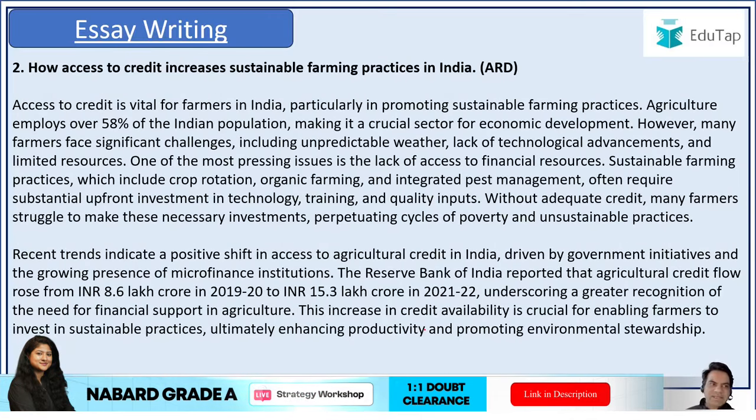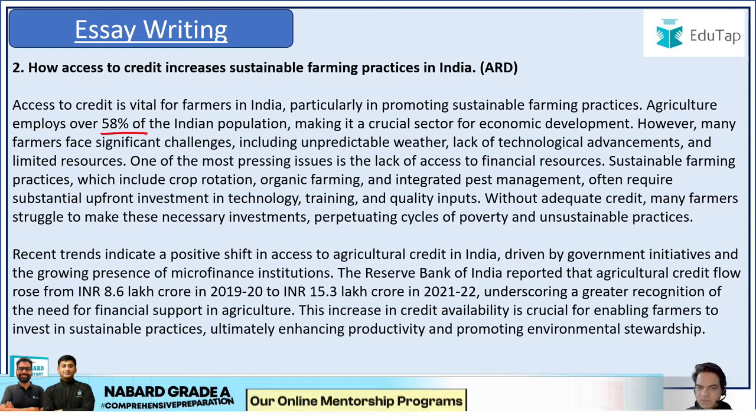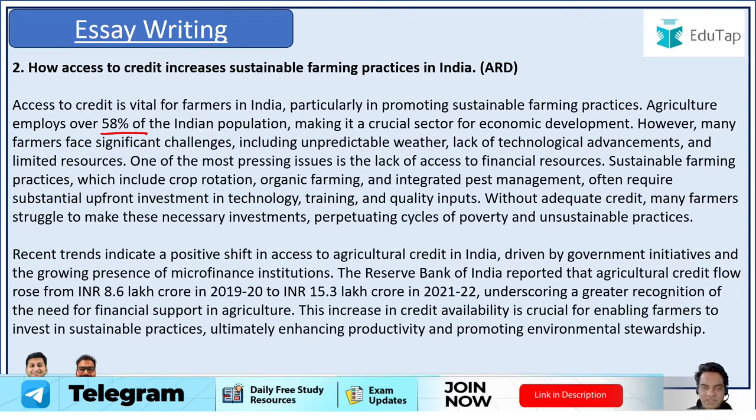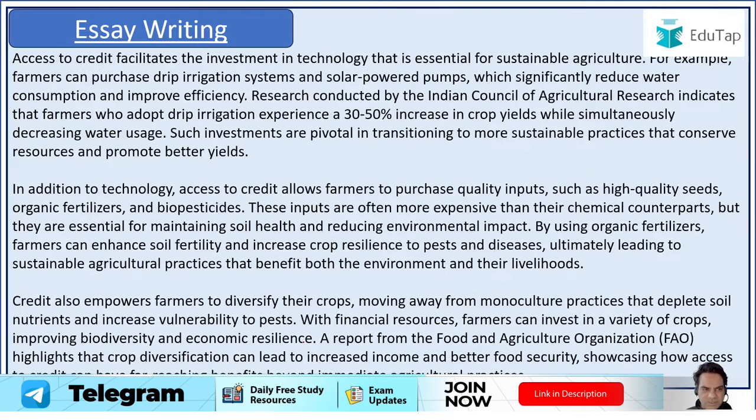Second, how access to credit increases sustainable farming practices in India. Again, you provide background of the current situation, the predominant situation in the country: marginalized farming, and very low access to financial services. So that is another big challenge in the country. You could give some data towards it. Then how access to credit facilitates investment. In addition, access to technology also improves with this.